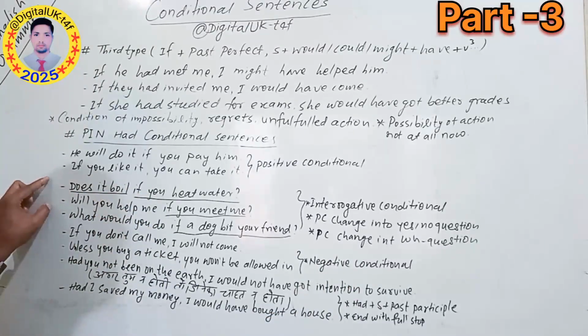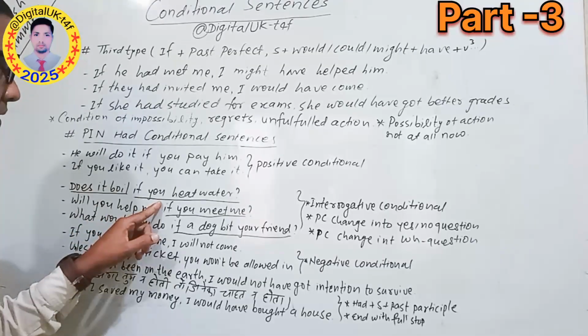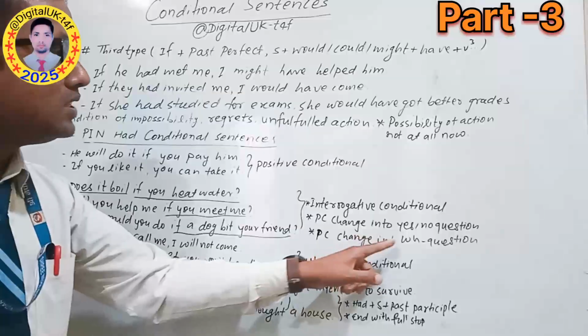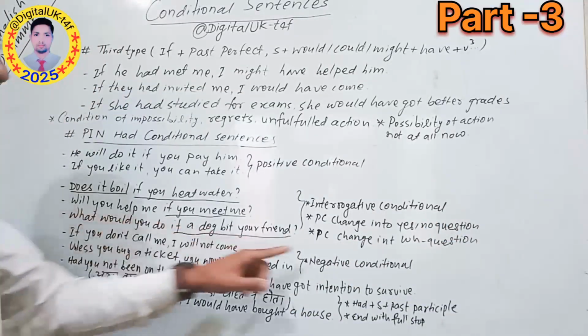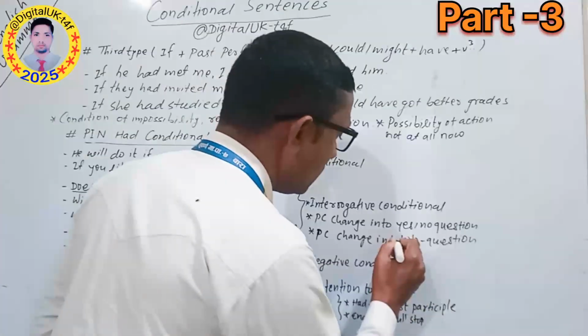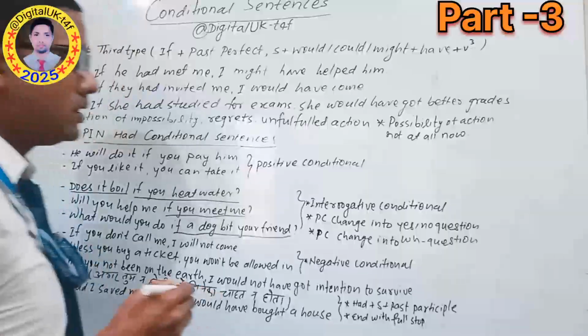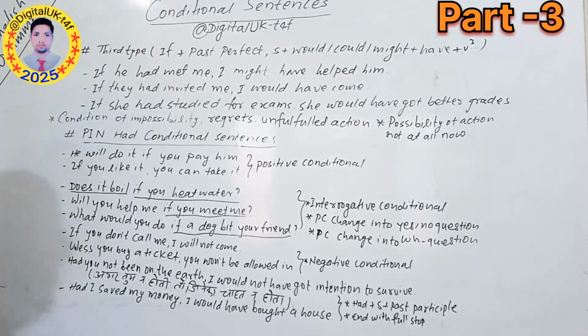Whenever you make a yes/no question of a conditional sentence, don't try to change the CC; the PC will change into a yes/no question. Likewise in a WH question, the PC changes into a WH question. So we should not make a mistake here. If we change the CC, that will be wrong. So here we should focus on it.